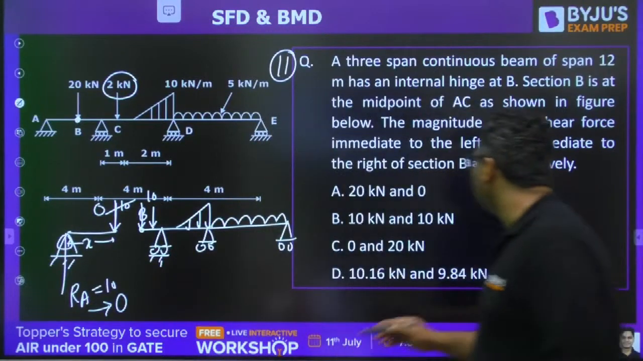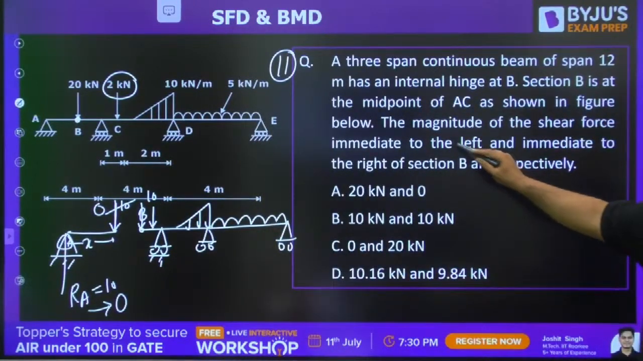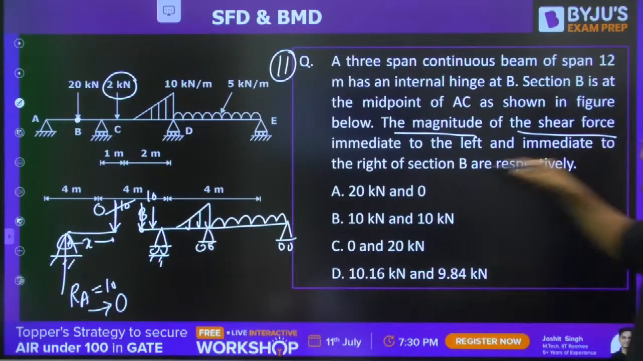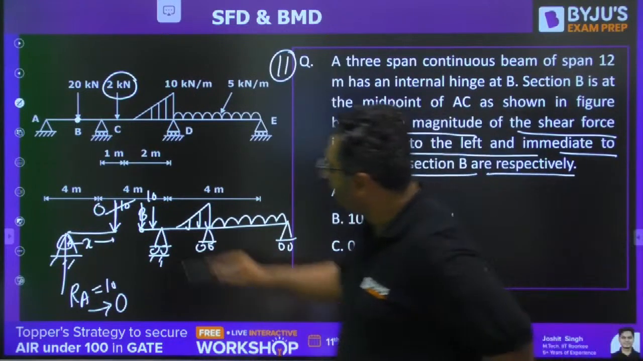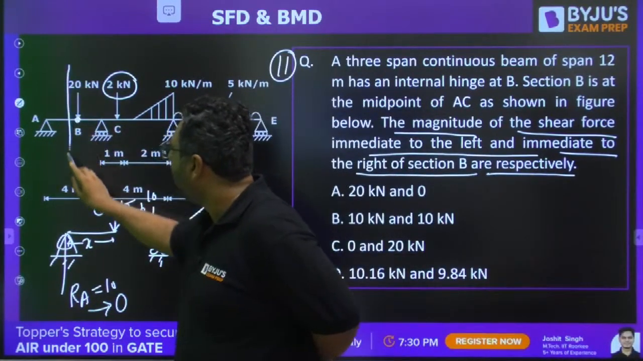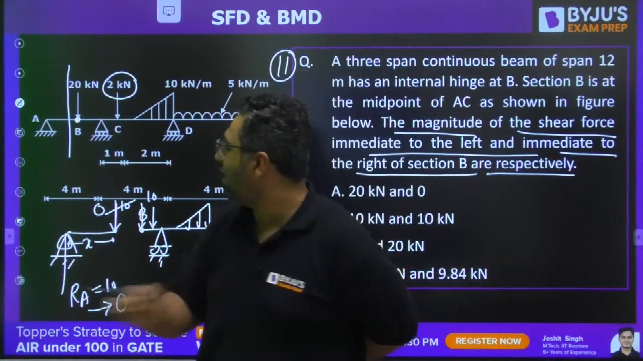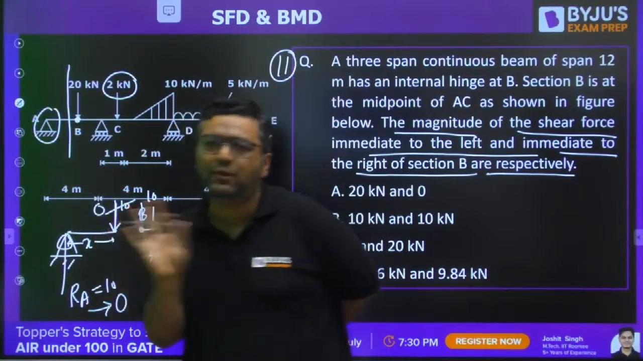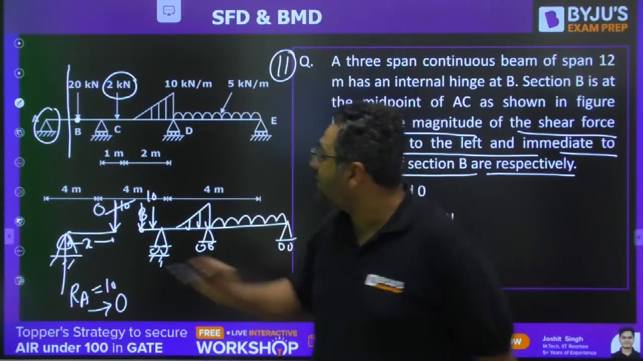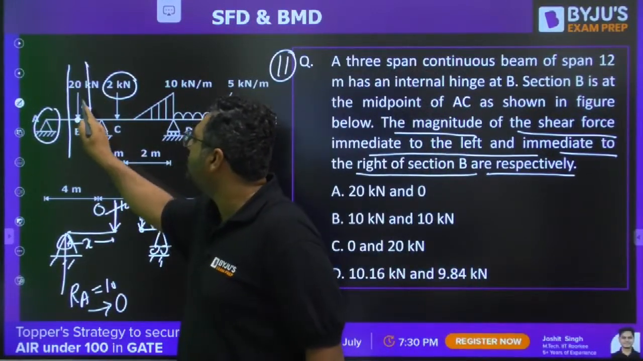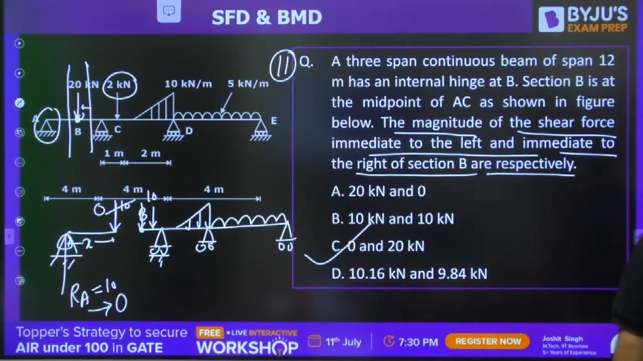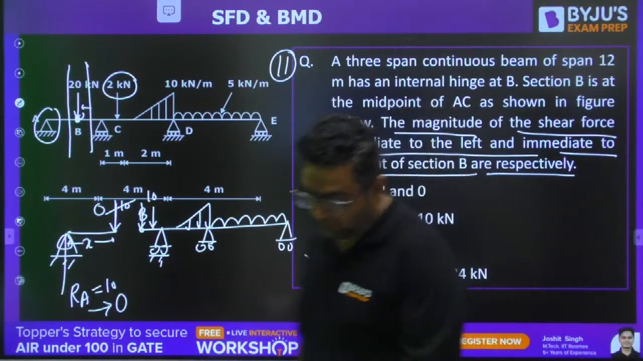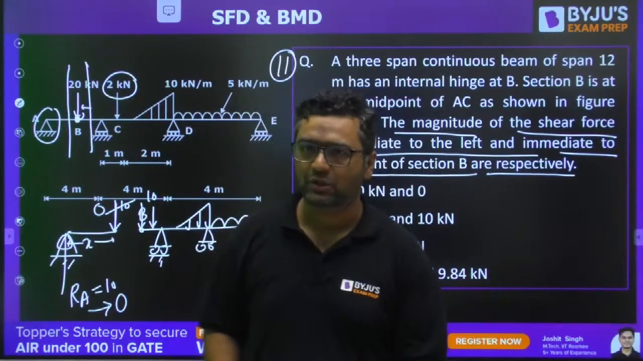So they are asking in this question, find out the magnitude of the shear force immediate to the left and immediate to the right of the section B respectively. So my dear, just before point B, there should be 0 load. Otherwise, this support will not be able to balance the moment. And my dear, just after this, we are having this 20 kilonewton. So answer will be 0 and 20. C will be the right answer. So whenever you see this type of question, never lose hope. It is very, very easy question, my dear.